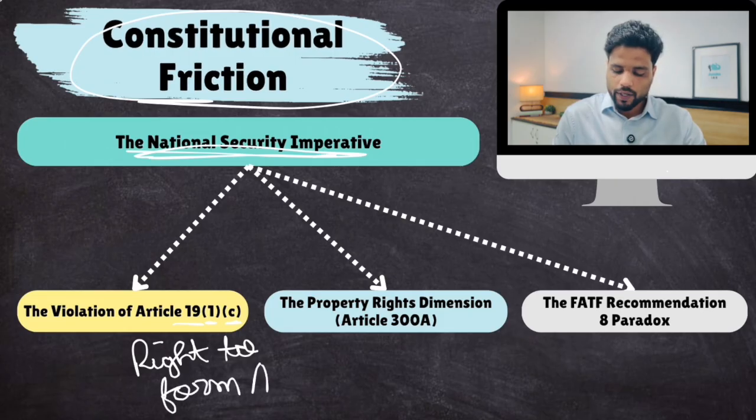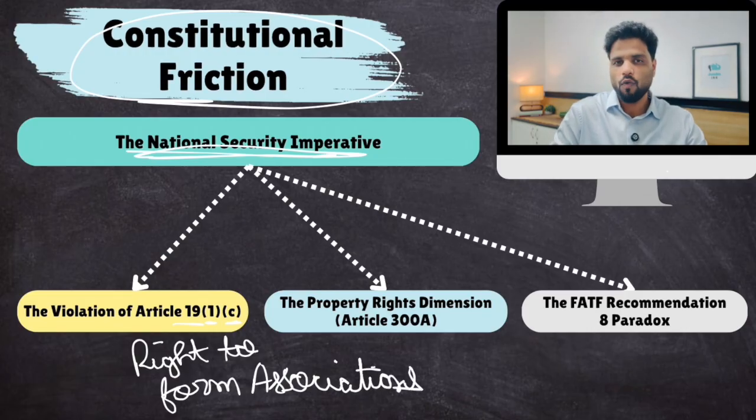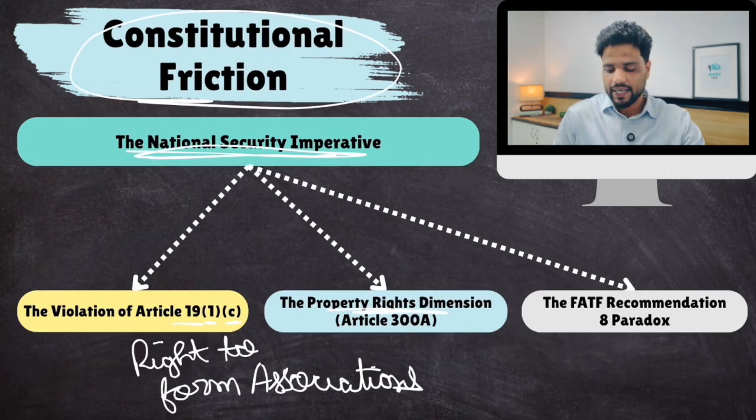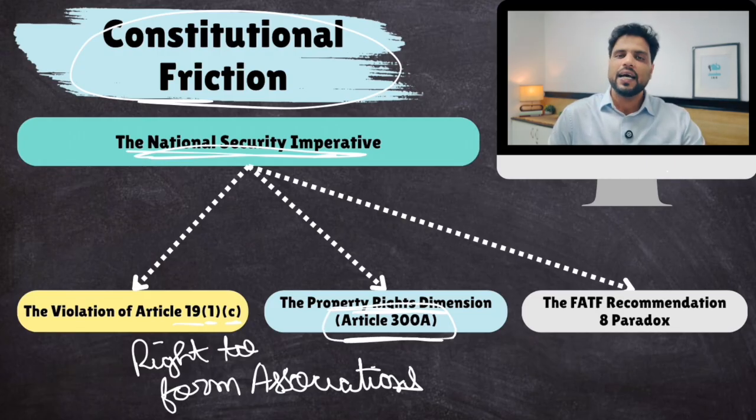Now, this freedom to form associations like NGOs is getting diluted a little bit with these overarching centralizing tendencies. Then, one core pillar says that the designated authority can seize your assets. This is a clear violation of your right to property, which is guaranteed under Article 300A. Plus, the government says that these changes are in line with the Financial Action Task Force's recommendations.